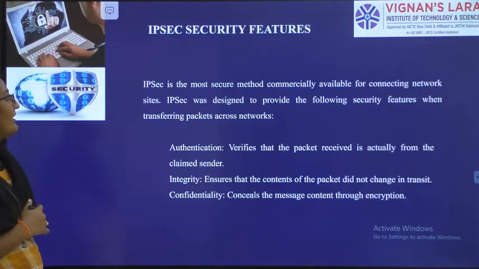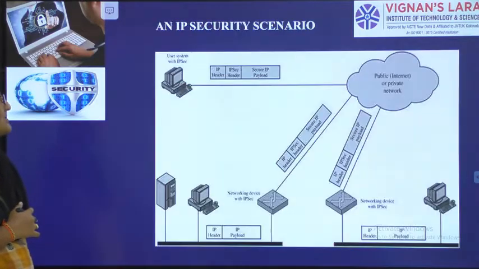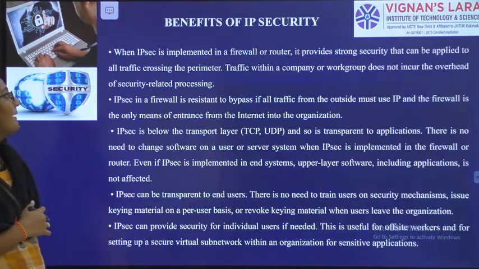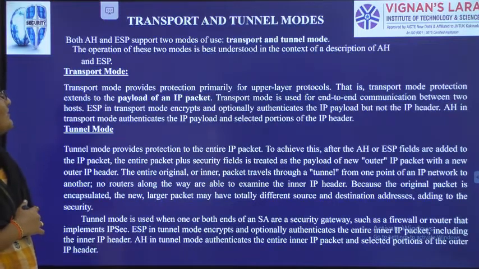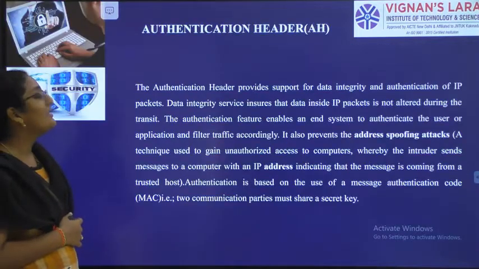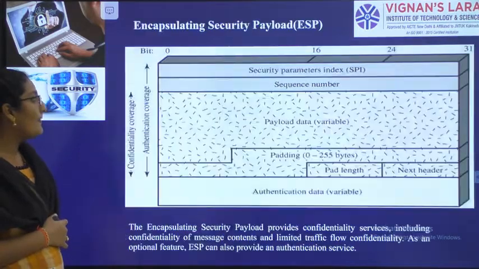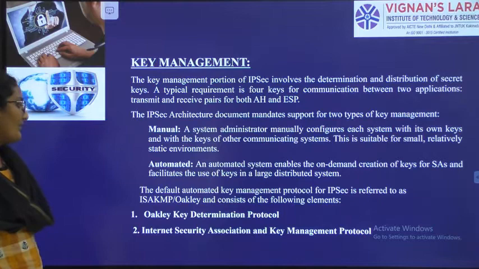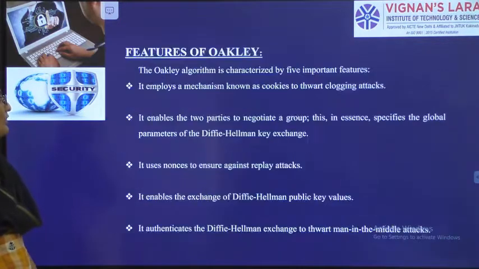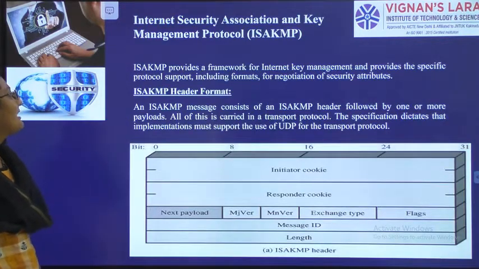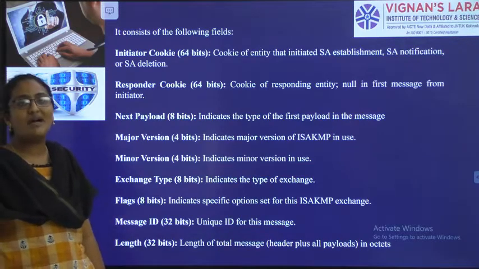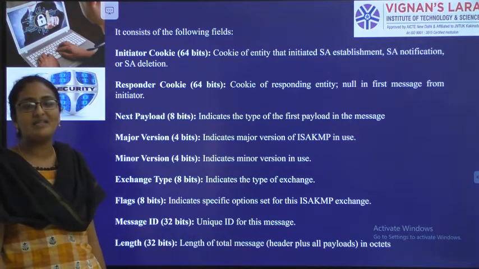So IP security overview, IP security features, IP security elements, IP security structure, applications of IP security, services of IP security, benefits, architecture. Finally 2 modes, tunnel mode and transport mode, authentication header, structure, encapsulating security payload, structure, key management. For that we have 2 protocols. First one Oakley protocol, Oakley features. Second one Internet Security Association and Key Management Protocol, ISAKMP, structure and explanation. So by this Unit 6 part 1, IP security is completed.